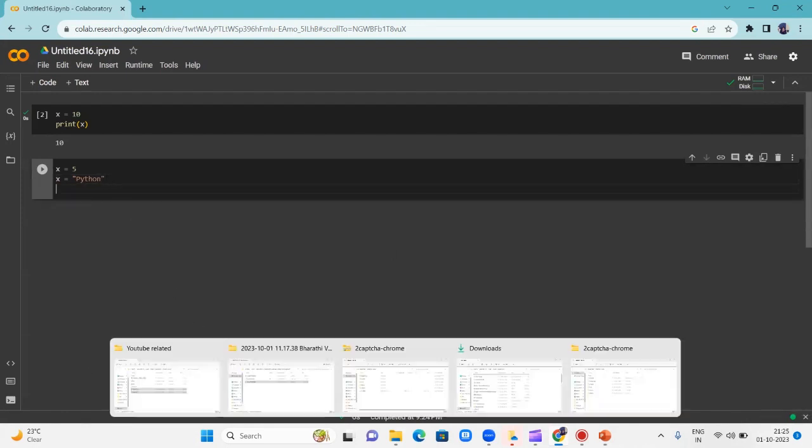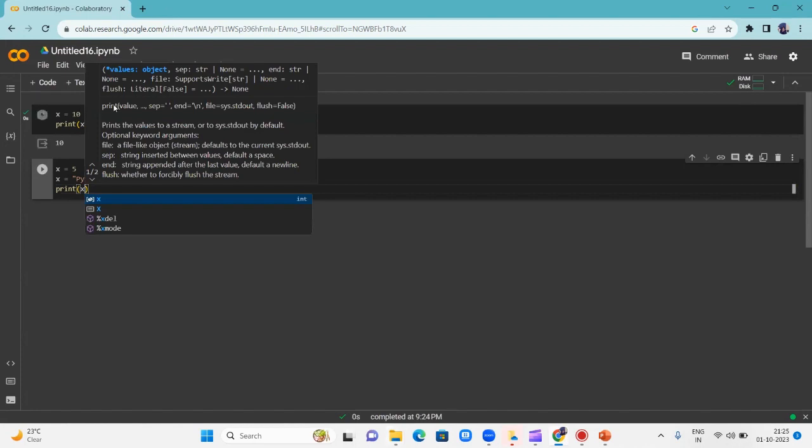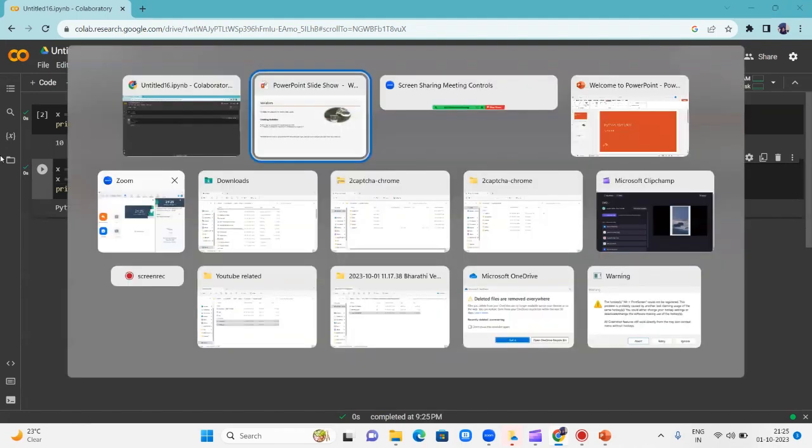When I type print x, it will show Python. Basically, I first gave 5, which is an integer. Later, to the same variable, I gave a string, that is Python. The latest value has been taken and it has given the output as Python itself.